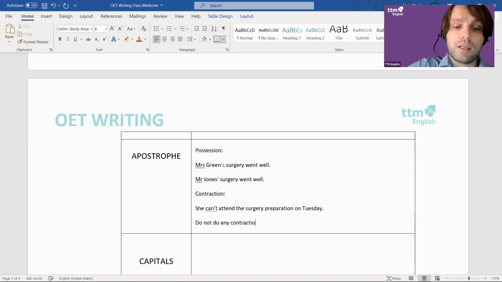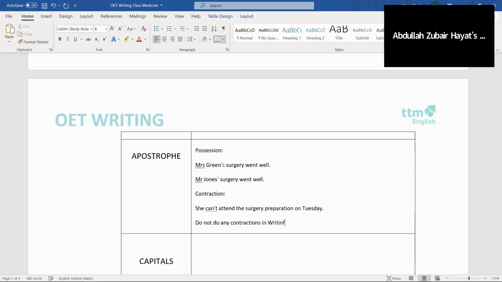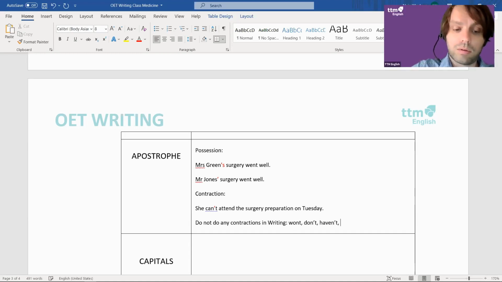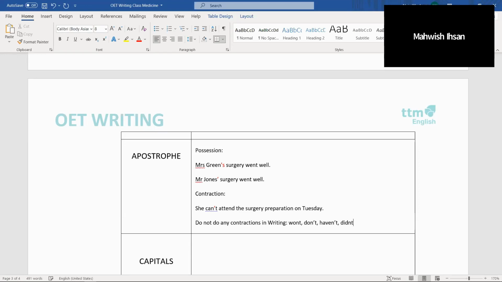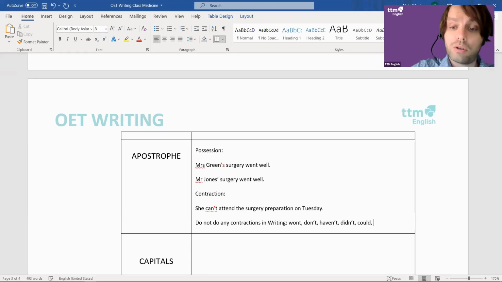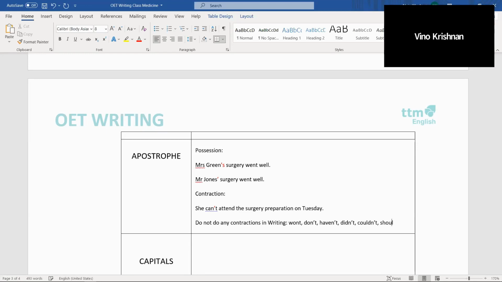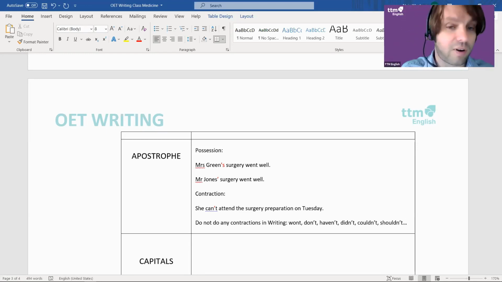What other contractions are there? We've got can't, won't, what else? Wouldn't. Don't. Haven't. Didn't. All modals, couldn't, shouldn't, and so on. As far as I'm aware, I'm pretty sure that's 100% no contractions should be in the writing.